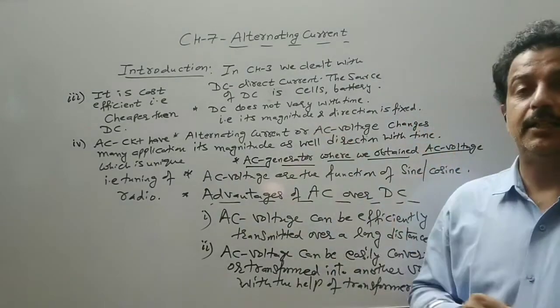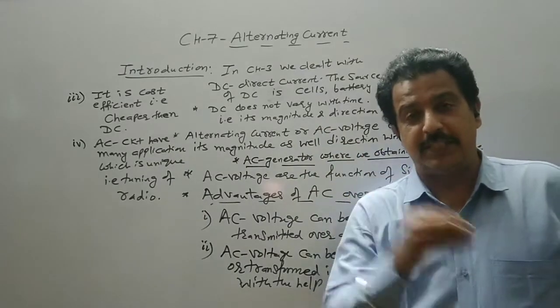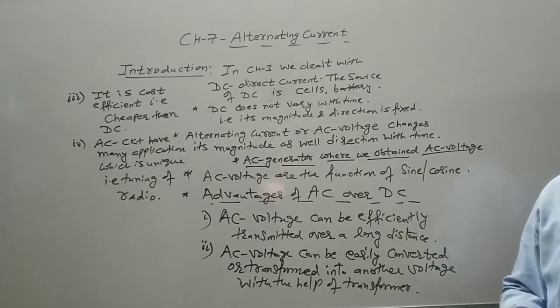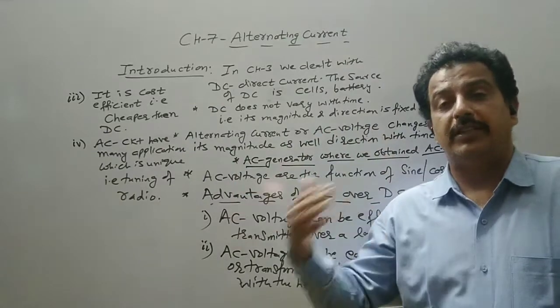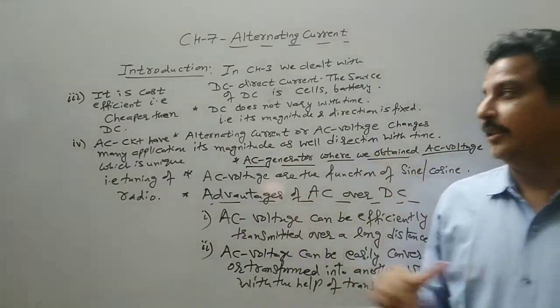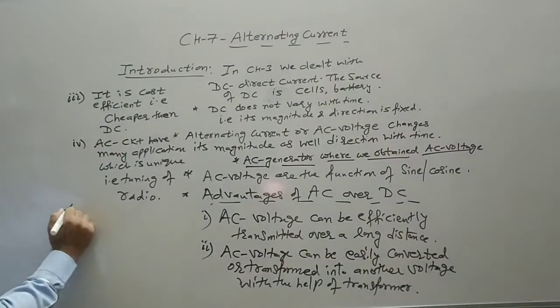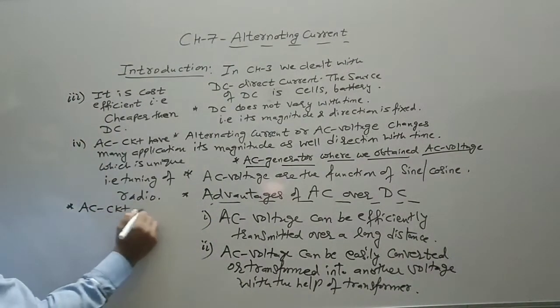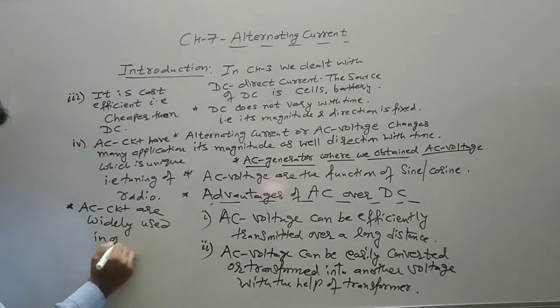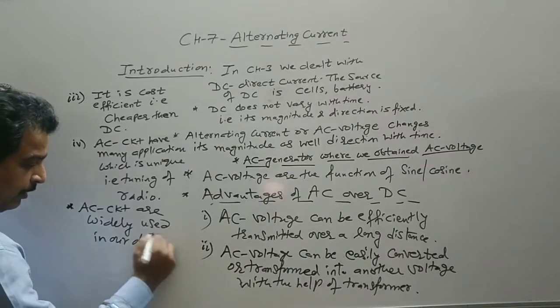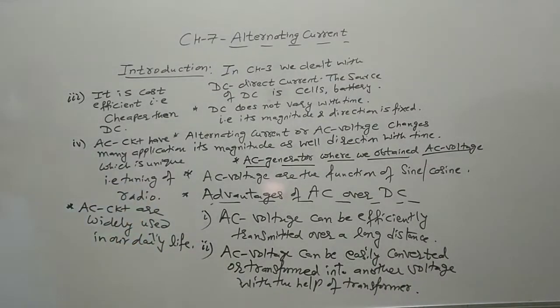So AC circuits exhibit a specific property. They are unique in their application, which makes them separate, or which is their advantage over the DC. So this is an advantage of AC. Then AC circuits are widely used in our daily life. So we will see how this AC circuit differs and what the advantages of this AC circuit are in the coming topics.